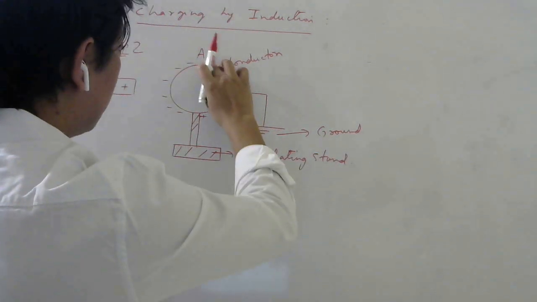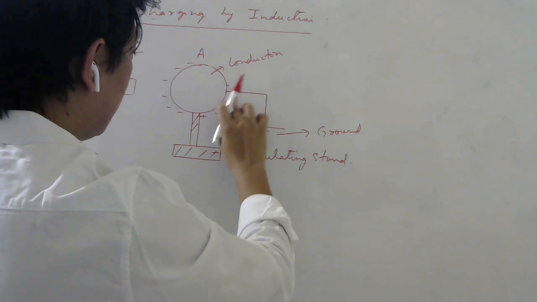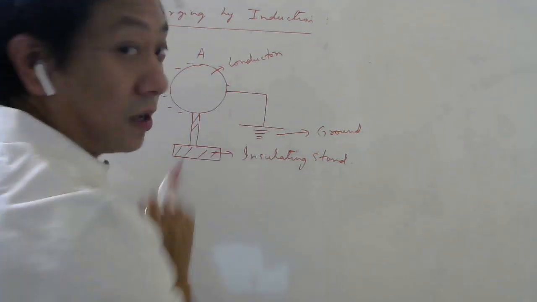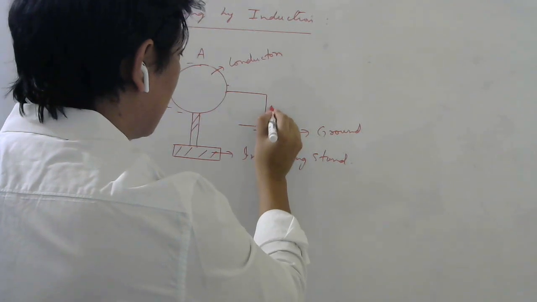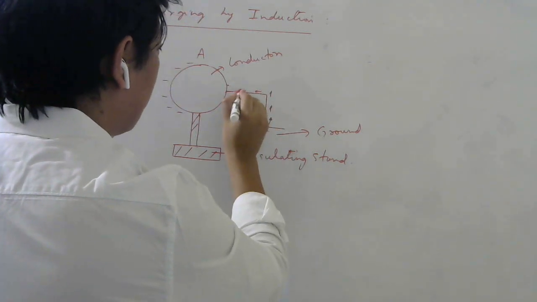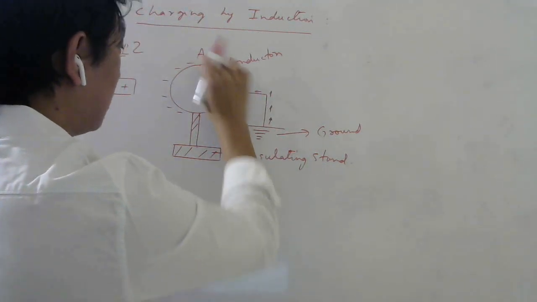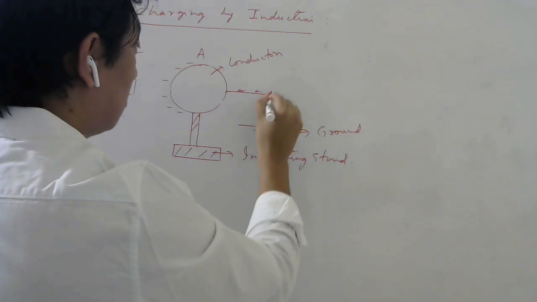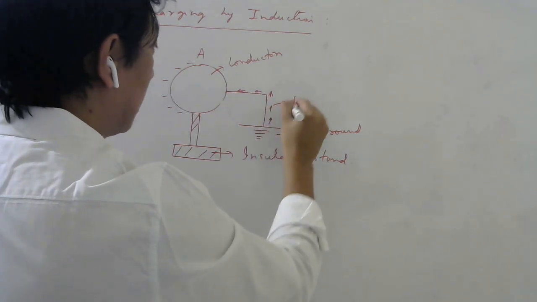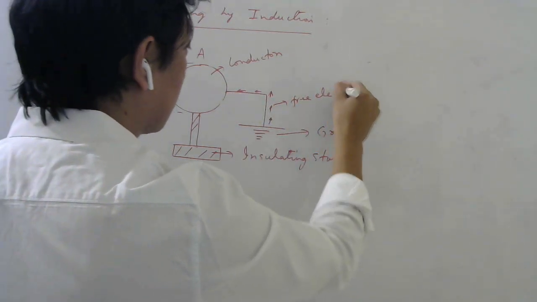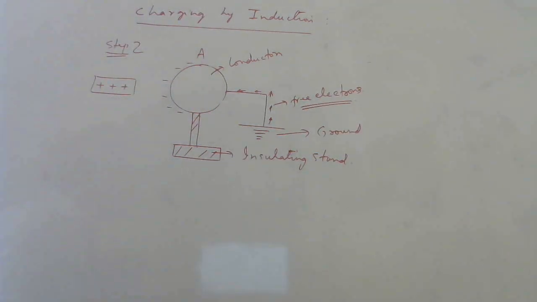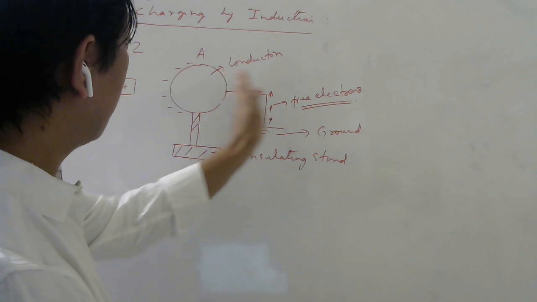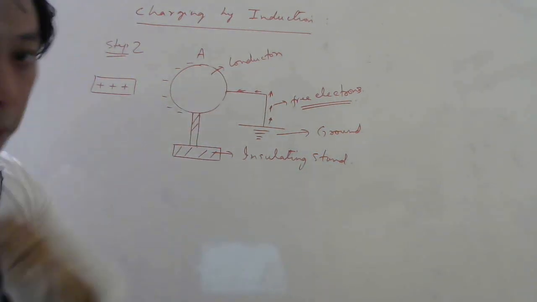So this positive charge will run to the ground. Actually what is happening is, the free electrons in the conductor are coming up and they will neutralize this positive charge. So this is the movement of free electrons. The free electrons will come and neutralize this positive charge.